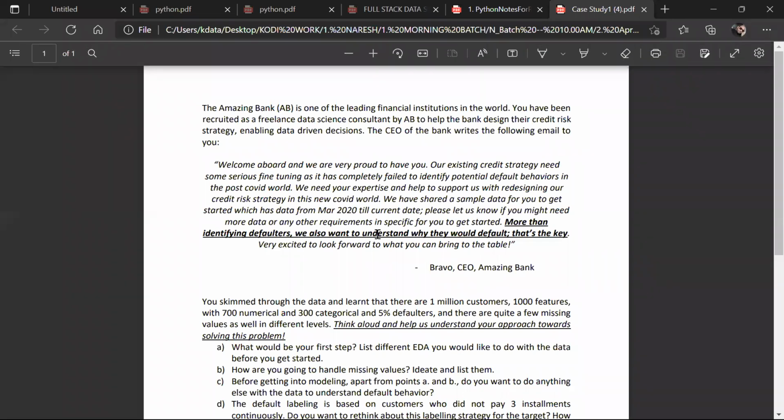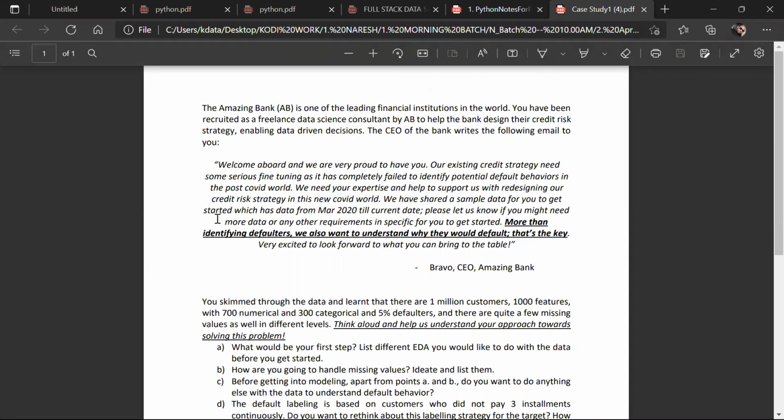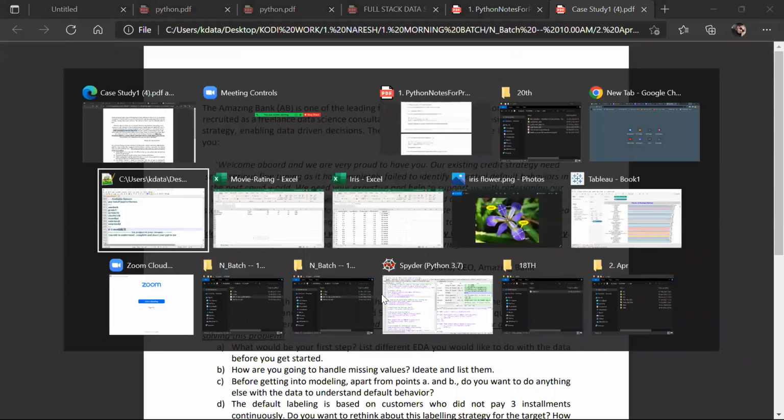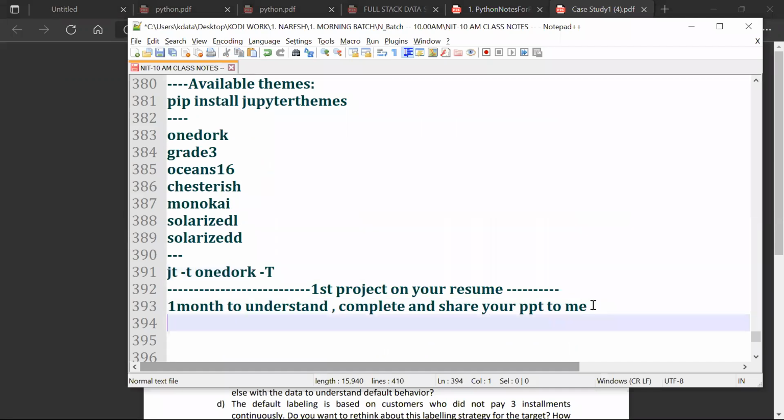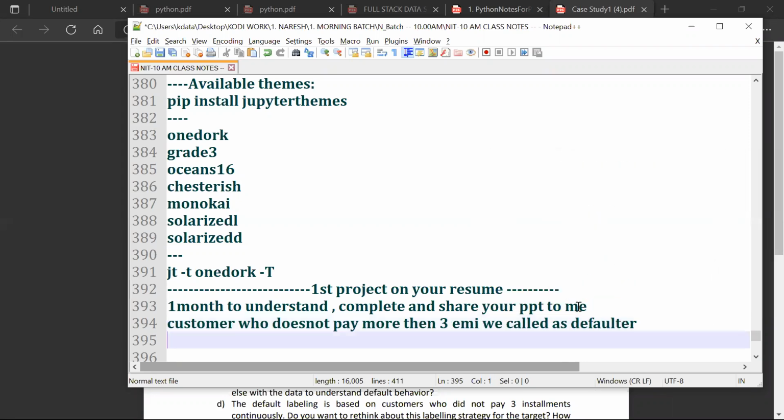You may ask a question: does the company have data scientists before? Yes, they do. See this. We need your expertise and help to support us with redesigning our credit risk strategy in the new COVID world. Now, the customer who does not pay more than 3 EMIs, what do we call them? Defaulter. The customer who does not pay more than 3 EMIs, we call a defaulter. Agree or not? Yeah.